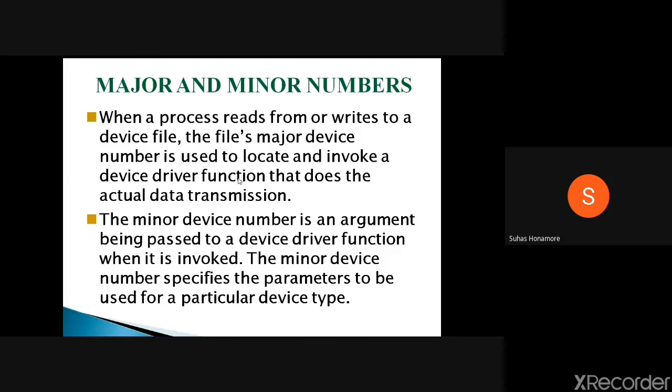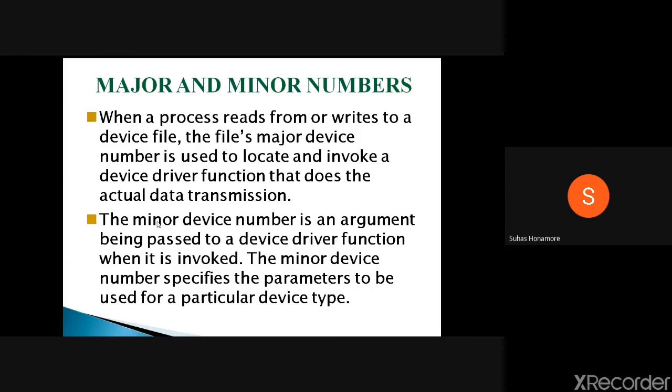Depending on the major number, you will get the actual device driver function, and then the actual data will be transmitted. The minor number will be used as an argument, which is whatever you want to pass. Suppose you have printers: n number of printers can be connected, and depending on the minor number, it determines to which device you want to talk. So if you have n printers, which printer you want to talk to will be inside the minor number.